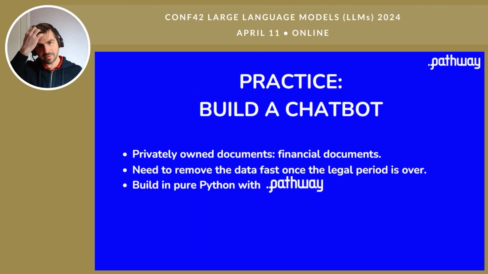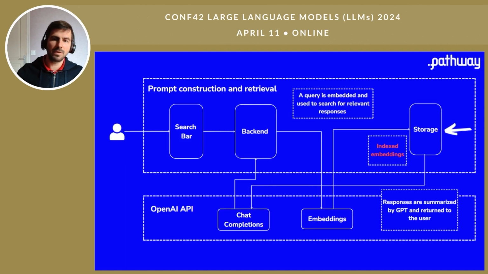Now, a bit of practice. Let's build a chatbot. We'll see how to build a chatbot over PDF. Here we'll take financial documents. We'll take a scenario where we need to remove one document, and we want the chatbot to forget it as fast as possible. And we'll do that in pure Python with Pathway. So the pipeline will look like this.